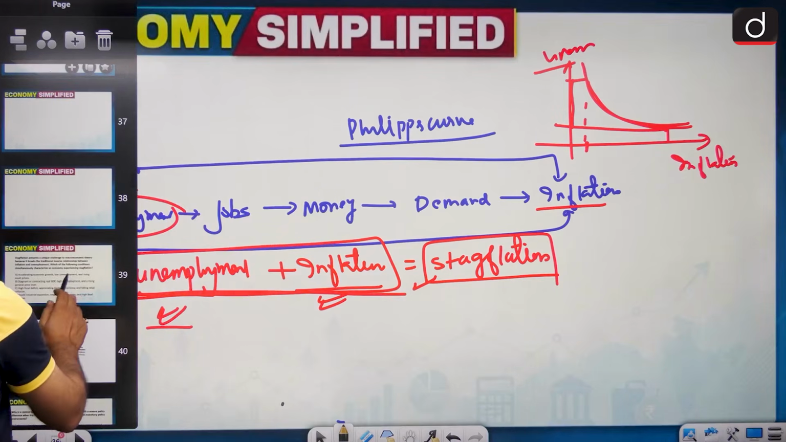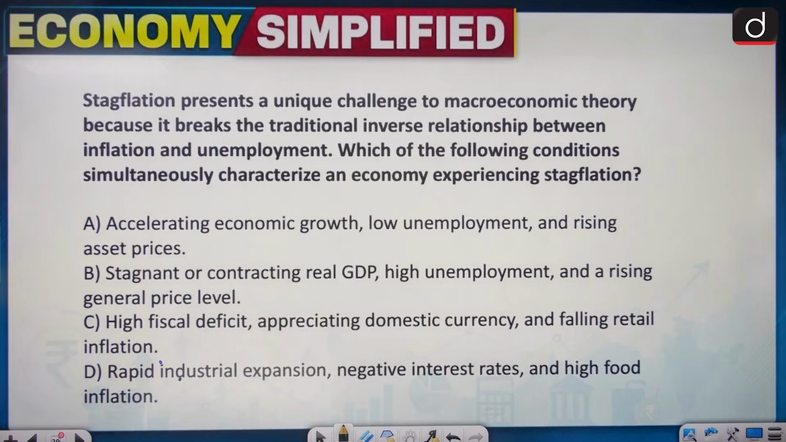Stagflation presents a unique challenge to macroeconomic theory because it breaks the traditional inverse relationship between inflation and unemployment. We saw this statement. Which of the following conditions simultaneously characterize an economy experiencing stagflation? You have to say which of the following points refer to stagflation. This is the question, right?